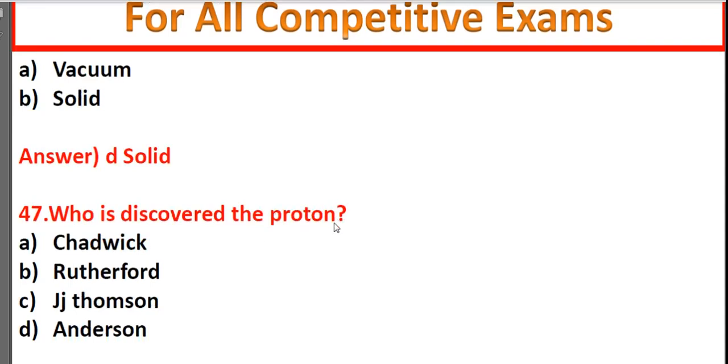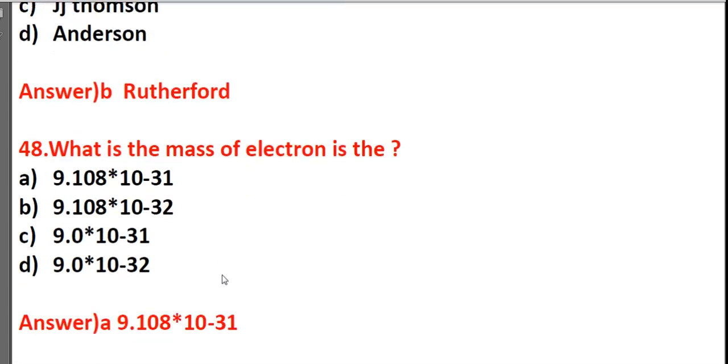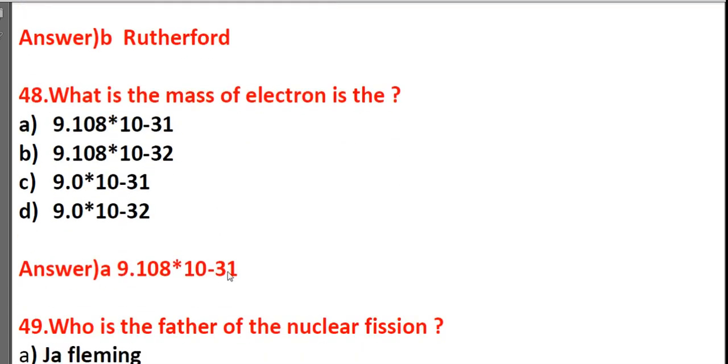Who discovered the photon? Chadwick, Rutherford, J.J. Thomson, Anderson. It's B, Rutherford. What is the mass of the electron? 9.108 into 10 to the power of minus 31, 9.108 into 10 to the power of minus 32, 9.0 into 10 to the power of minus 31, 9.0 into 10 to the power of minus 32. It's A, 9.108 into 10 to the power of minus 31.